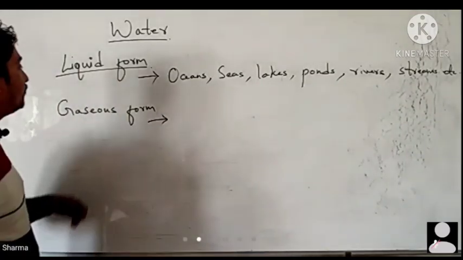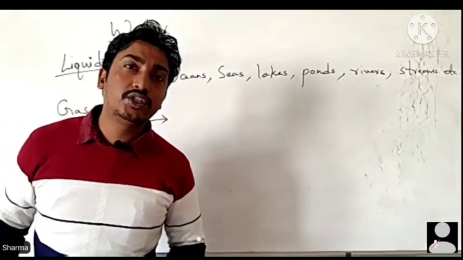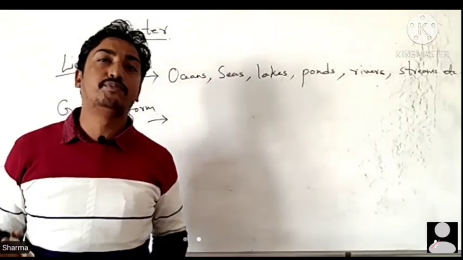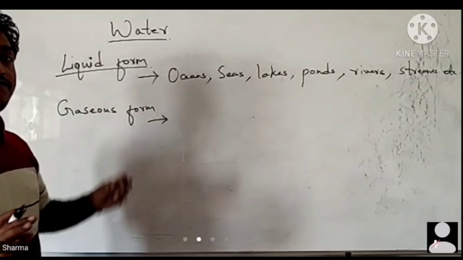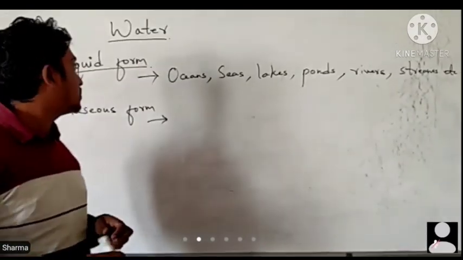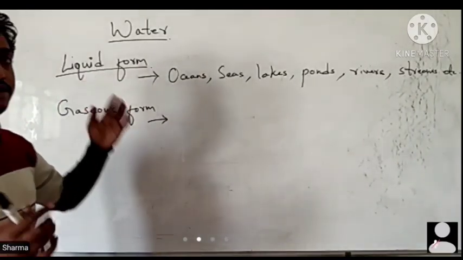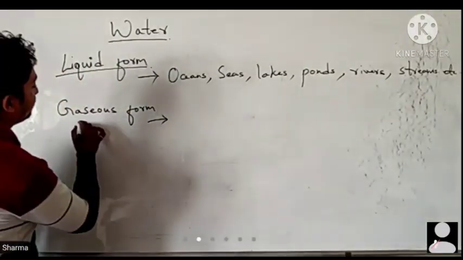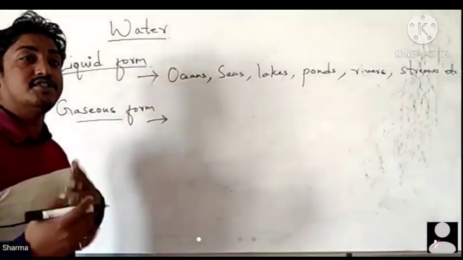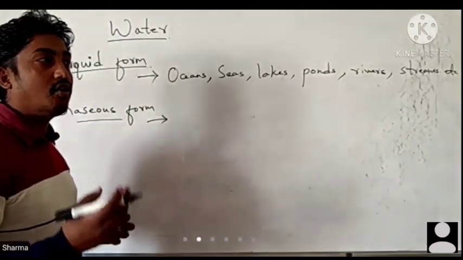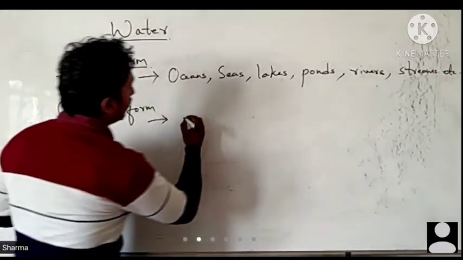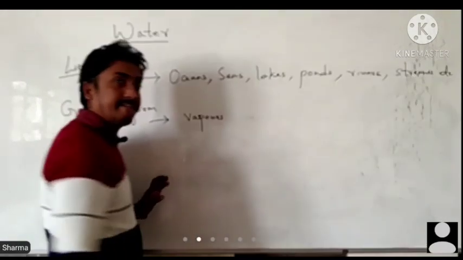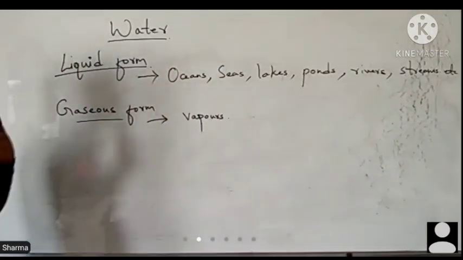So in solid form, we said that due to lesser temperature, that means at high altitude or in cold places, the water is in the form of ice or glaciers. In liquid, when the water temperature is normal. Then in gaseous form, that means when temperature is high, mostly in the form of vapors.